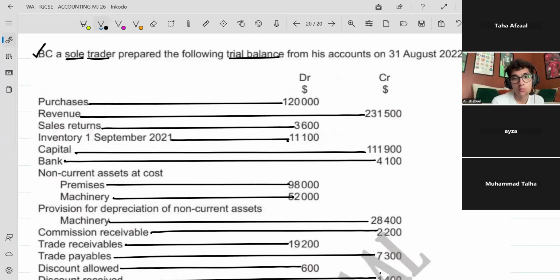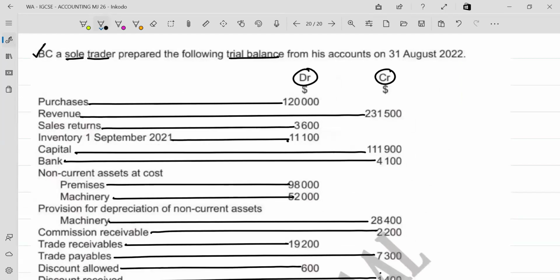A trial balance has a debit and a credit column. His accounts were presented on 31st of August 2022. If your year is ending on the 31st of August 2022, the next day is the 1st of September, that is from the last year. So your 12 months start from the 1st of September 2021 till 31st of August 2022, right?